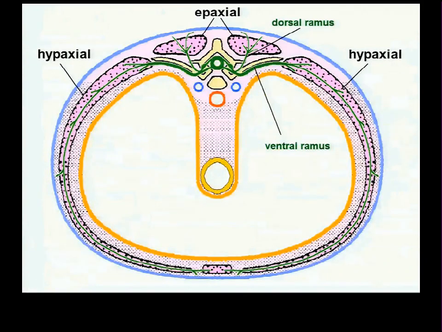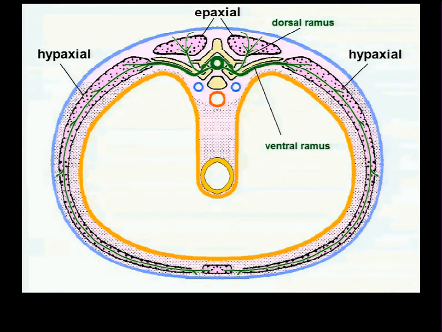Here's just a picture of what this will look like. I've shown now the hypaxial dermamyotome cells migrating all the way around the side and towards the front, because they do, and make up this whole portion of the body, which is the hypaxial portion of the body wall. And the epaxial dermamyotome cells just migrating dorsal to the vertebrae and the ribs and becoming the much smaller epaxial region of the body wall.